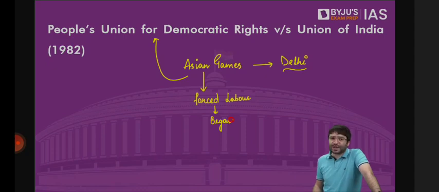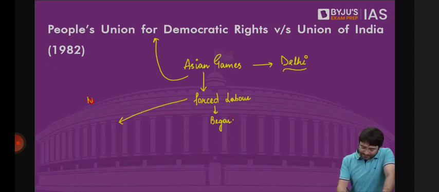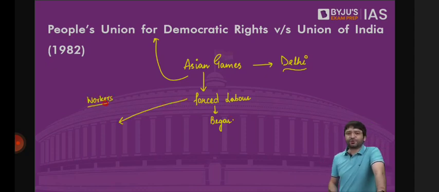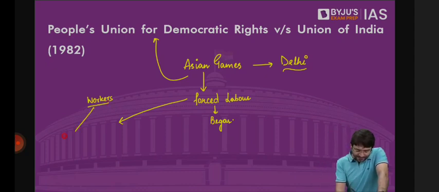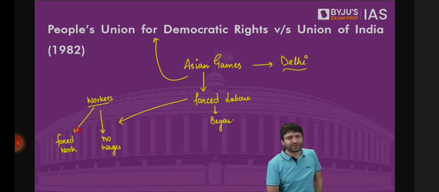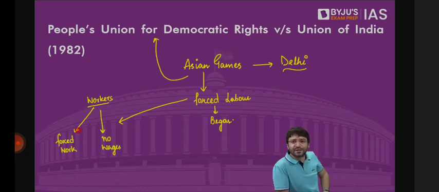The court asked how? The court was told that these workers are subjected to forced labor, which is begar. The court said, but do you understand the definition of begar? Begar means that you are being forced to work without being paid any wages. Are these workers who are working in Asian Games to set up infrastructure in the Asian Games villages being forced to work?